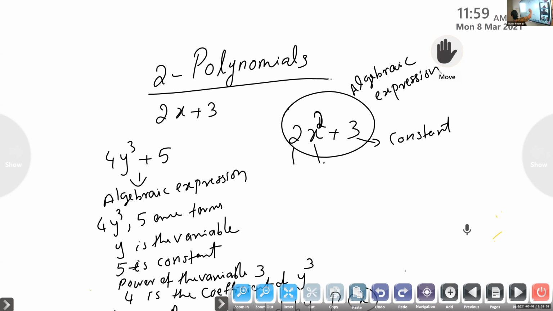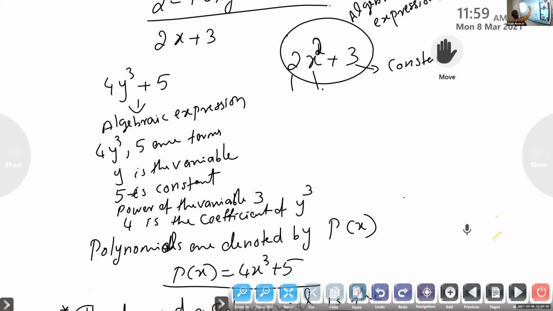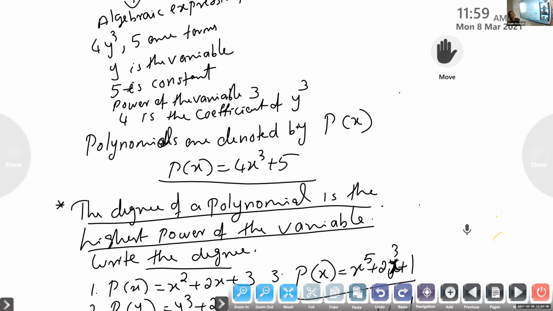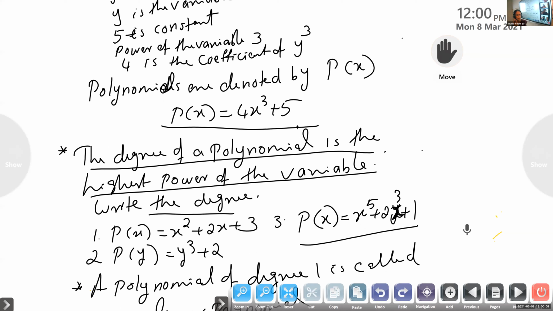And if an algebraic expression is expressed as p of x equal to 4x cube plus 5, it becomes a polynomial. For a polynomial, the power of the variable must be 0 or a natural number. It cannot be negative or rational. We can write x raised to 0. Any quantity raised to 0 is what?